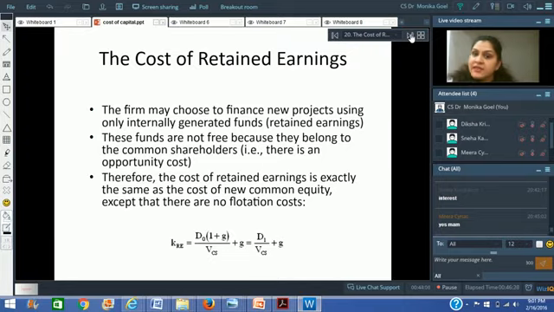Coming to the cost of retained earnings. Somebody was telling me that you don't have to pay anything for the retained earnings; you simply can hold this money with yourself. The answer is no, because there is an implicit cost of retained earnings. The shareholders might pressurize the company to pay them the dividends so that they can invest in alternative projects. Therefore, the cost of retained earnings is simply equal to the cost of equity.